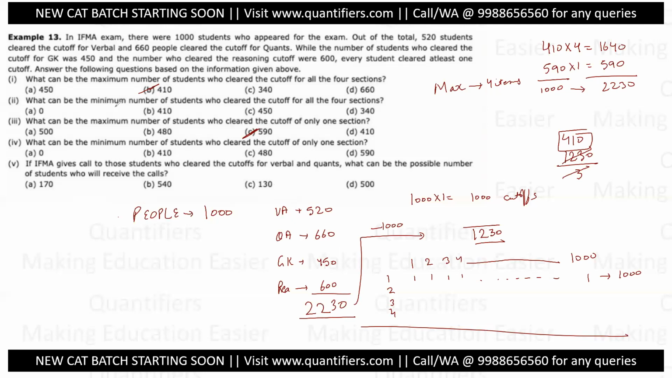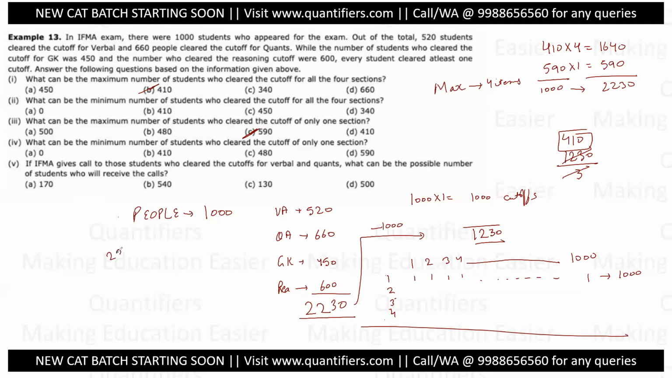What can be the minimum number of students who clear the cutoff of all the four sections? Now I do not want to give 4 to anyone. अब मैं किसी को भी 4 नहीं देना चाहता, तो मैं क्या करता हूँ, 3 दे देता हूँ सबको. Let's see कि मैं 3 कितने लोगों को दे सकता हूँ. All right, 4 नहीं देने ना, 3 तो दे सकते हैं. Right now everyone is having 1 and I want to make it 3, which means I can give 2 more.